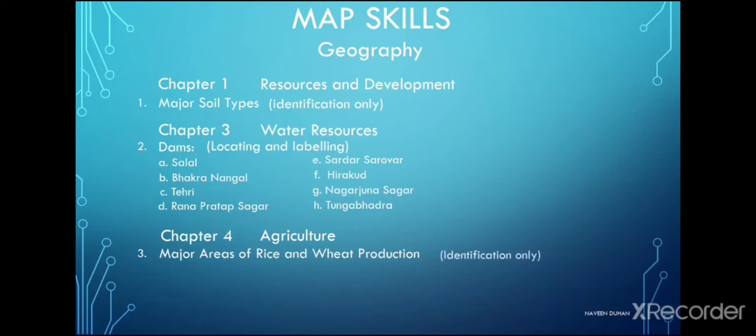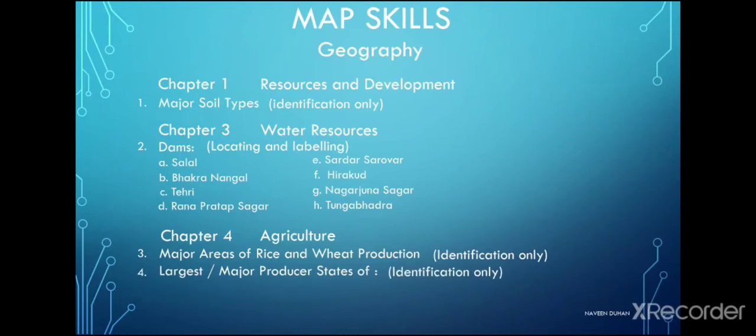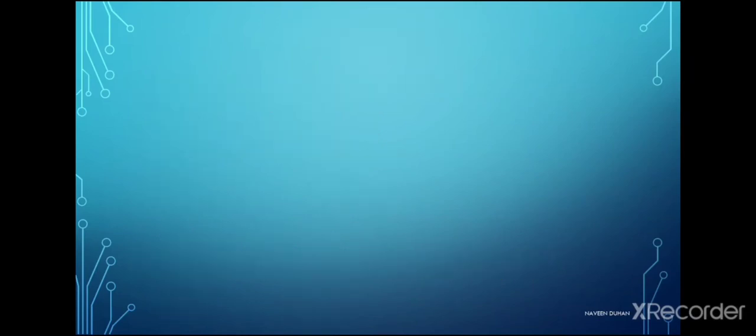The next map point from this chapter is the largest major producer states of the following crops, such as sugarcane. Second is rubber. Third is tea. The fourth one is cotton. The fifth one is coffee. And the sixth one is jute.